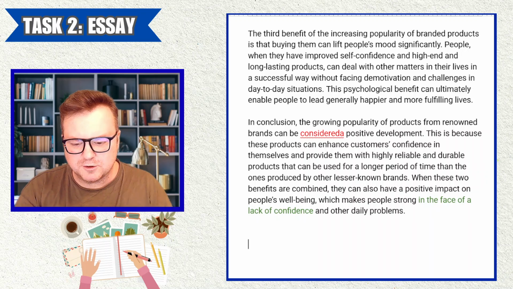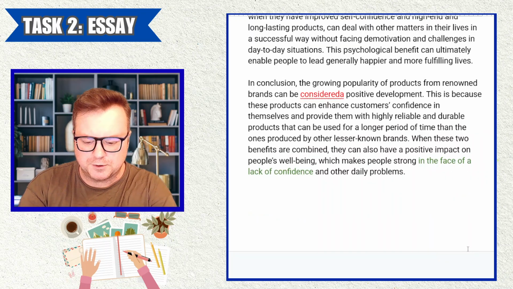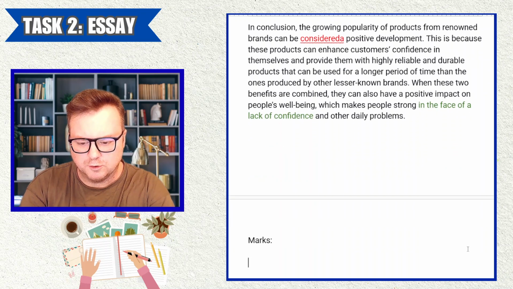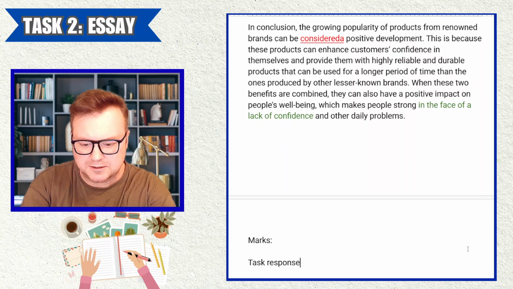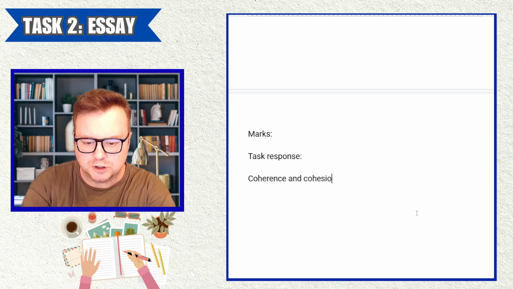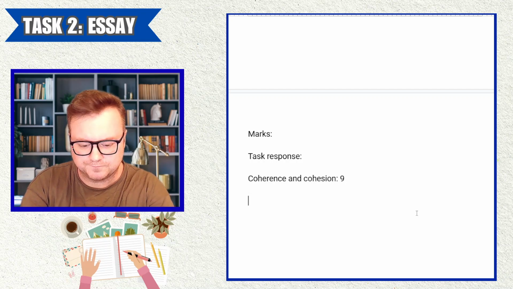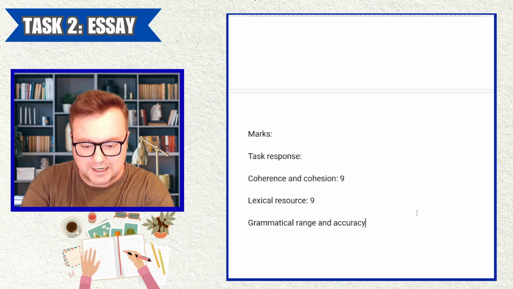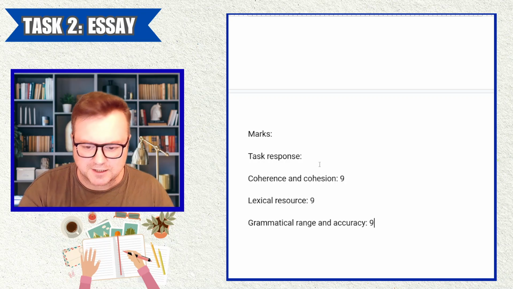I'm going to do the other ones. I'm going to put the marks, but I'm going to mark it not in the normal order. So task response, I'm going to come back to this because the other ones are kind of easy. Coherence and cohesion, we have a band 9. Lexical resource, we have a band 9. Grammatical range and accuracy, we have, you guessed it, a band 9.